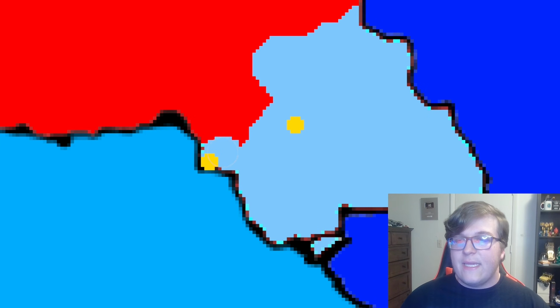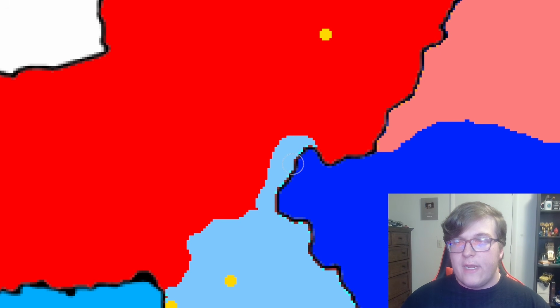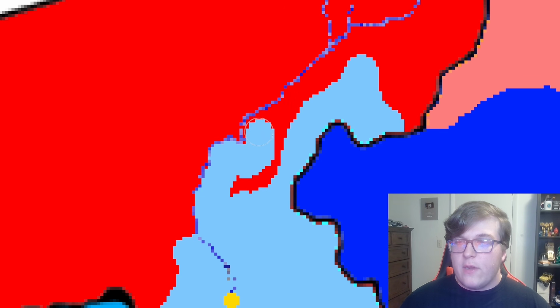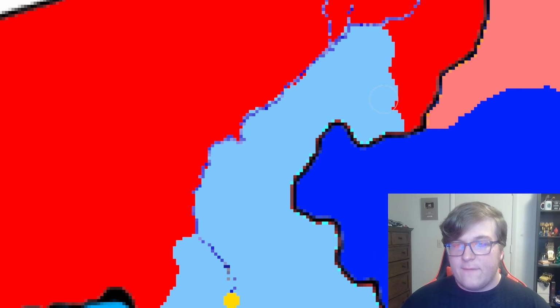Now, the one area that India is not suffering right now is over here in the south of Pakistan, as they're going to be able to take yet another major city away from the Pakistani defenders. And they will also cross the border in other areas, now heading north towards Islamabad. They're going to utilize this river here. They're going to capture all of the land that is east of it, and they'll use it as a natural boundary between them and invading Pakistani forces.